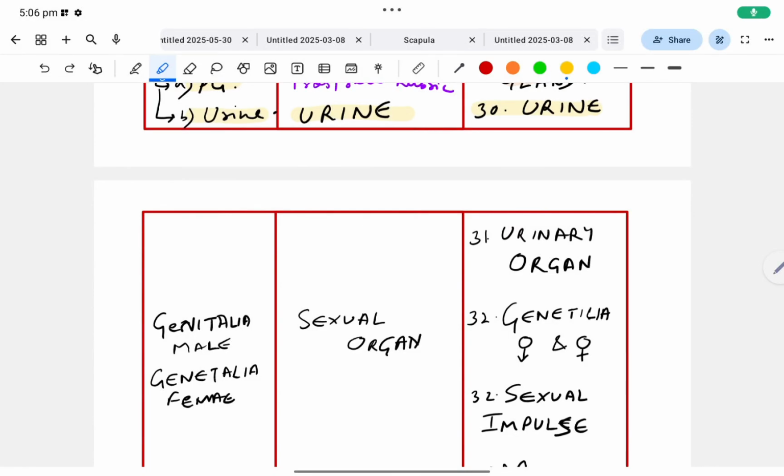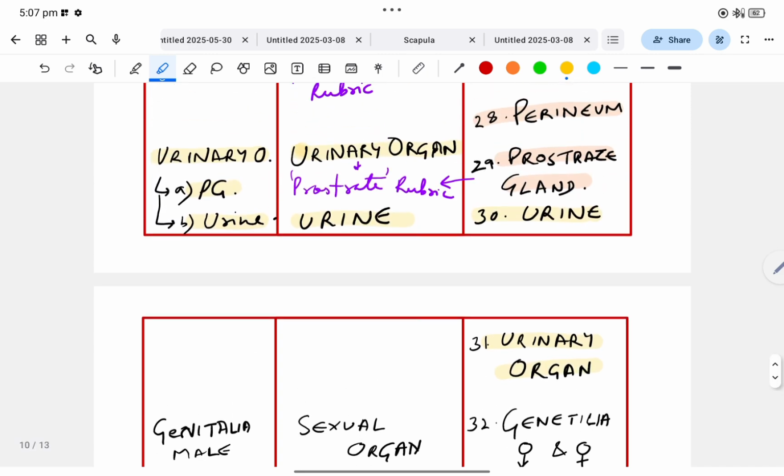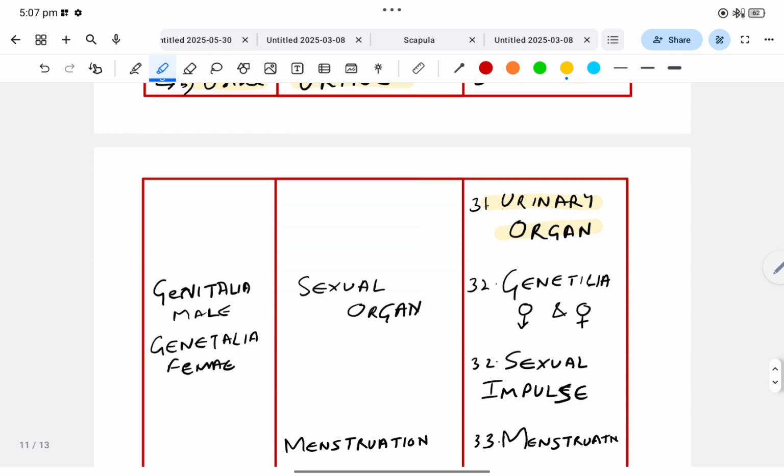Hello everyone. Let's complete the remaining chapters of Kent, BTPP and BBCR. In a previous class we studied till the chapter urine. After that, the 31st chapter of BBCR is urinary organ. And the same chapters are also present in BTPP and Kent.